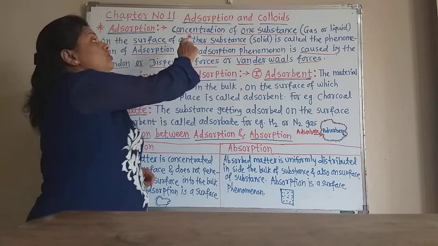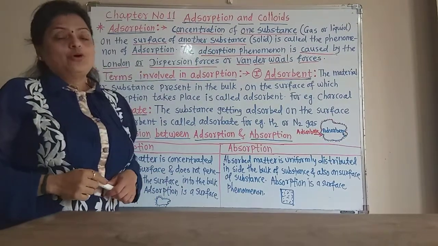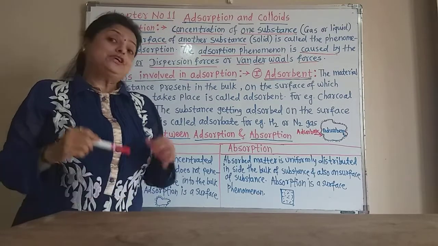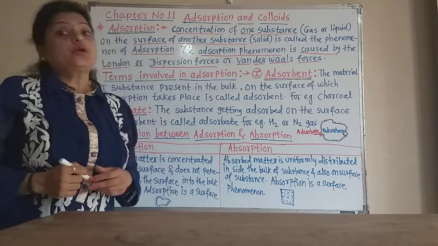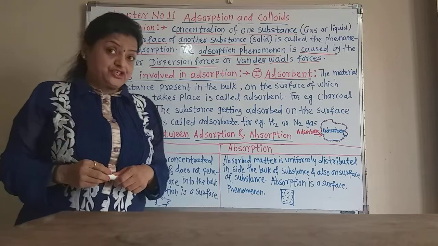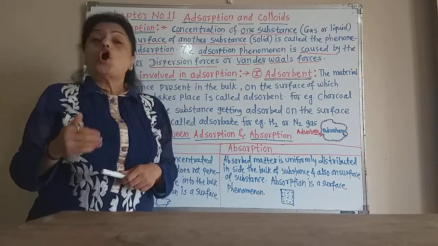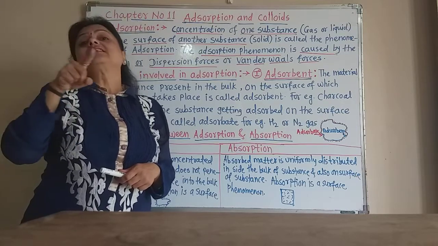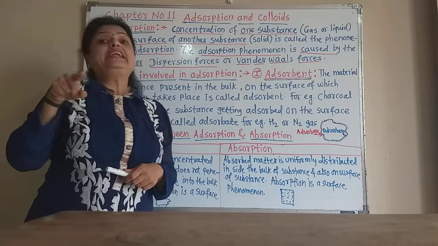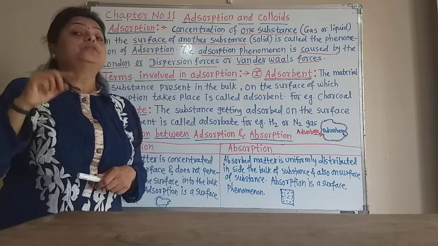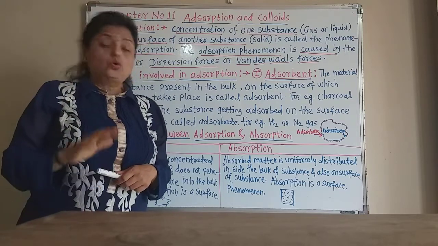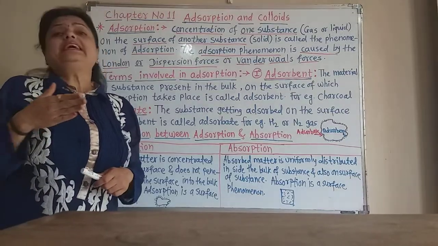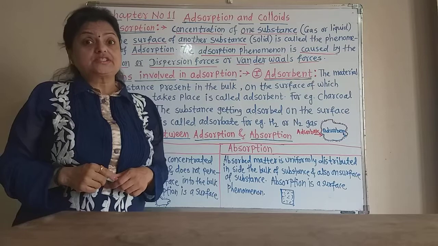But adsorption is only a surface phenomenon, because in adsorption one substance, that may be liquid or gas, only gets concentrated or accumulated on the surface of another substance, and it does not penetrate into the bulk of that substance.